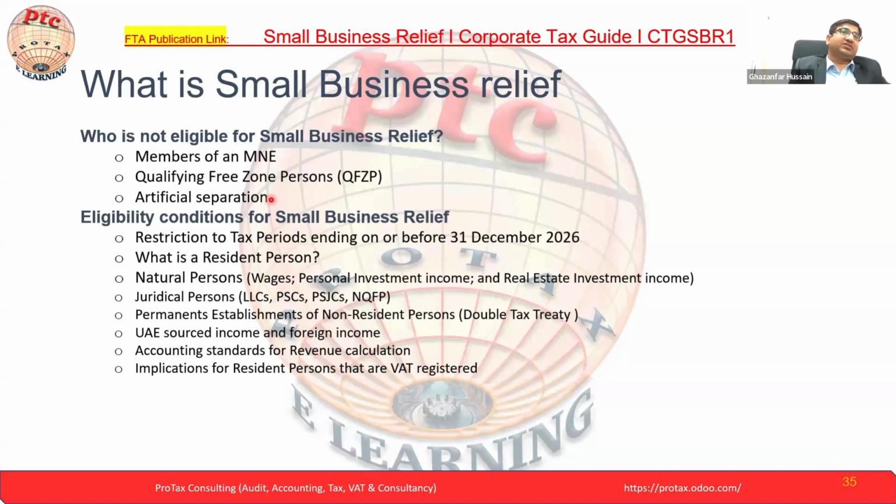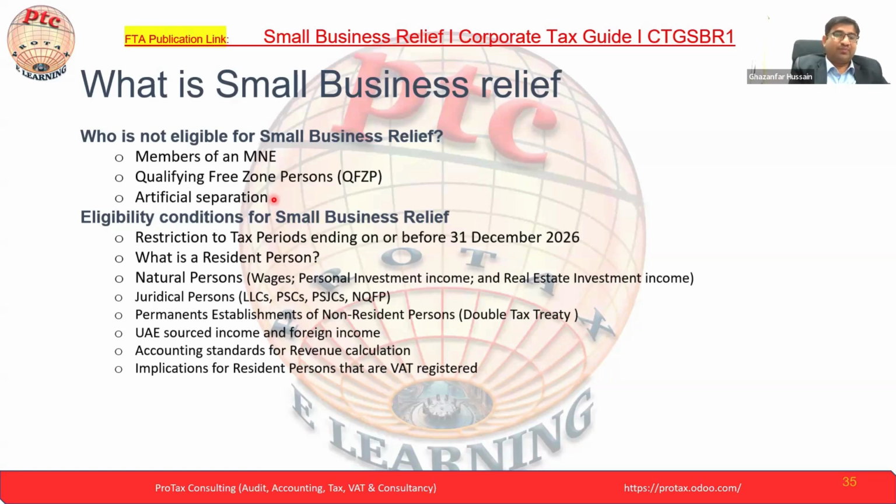Okay, the artificial separation. If one person has a company and the company's revenue is, let's say, exceeding 10 million, so what will he do? He will make 4 companies just to avoid the corporate tax and to avail the SBR. This is very common. Being human, we think, okay, let's split, because instead of paying the 9%, if we split into 3 or 4 units and have 4 trade licenses, maybe we do the cost analysis, the cost will not be more compared to paying the 9% corporate tax.